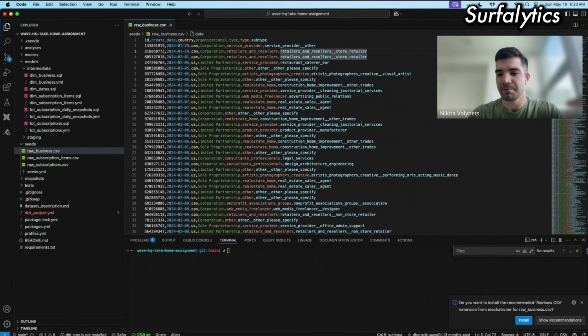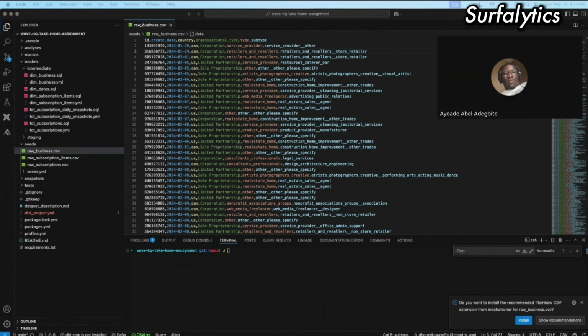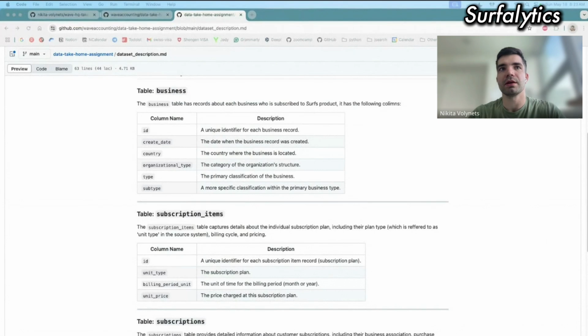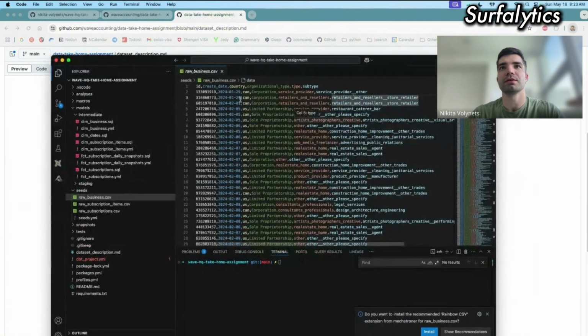Now, what's your question? Are you describing these data points yourself, or were you given a data dictionary? Yeah, they gave me these descriptions. First, I read the description to understand it. Then I opened the C3 file that they sent me and checked what format they have here, to understand better what the type is. So I used the dictionary they sent me, and then I additionally double checked it in the raw file.